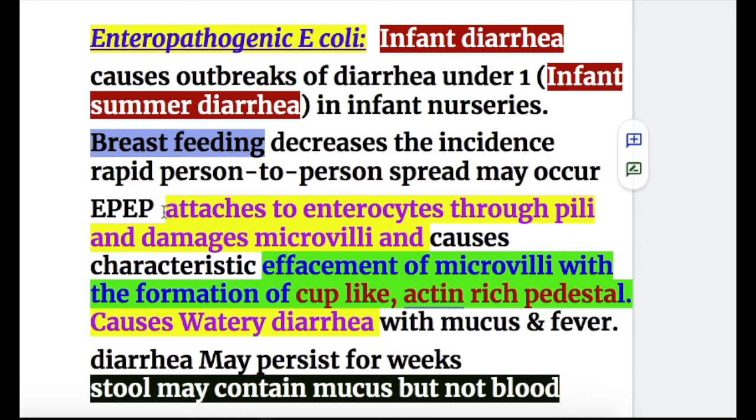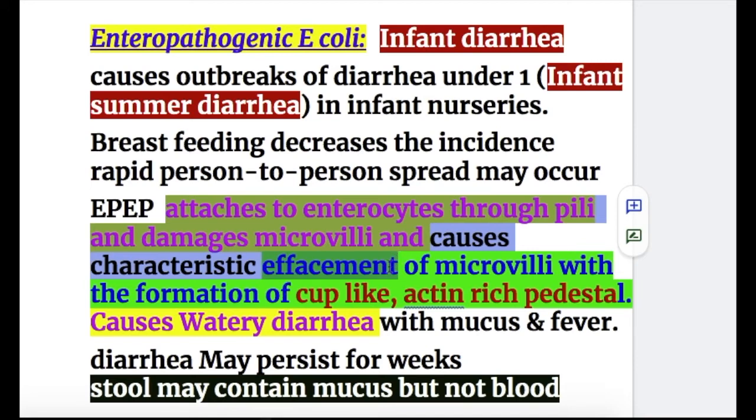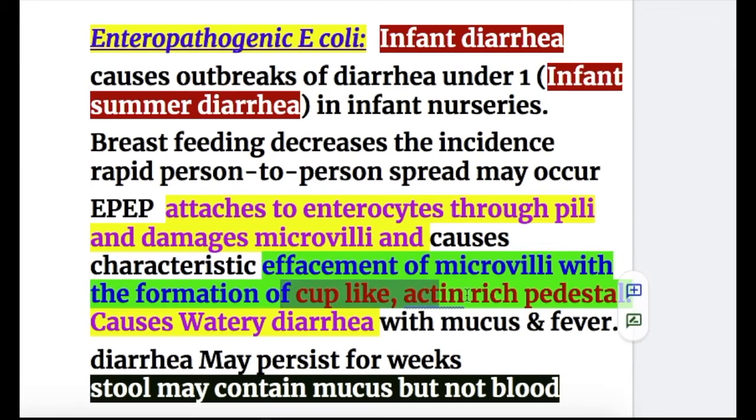Enteropathogenic E. coli attaches to enterocytes through pili, damages microvilli, and causes characteristic effacement of microvilli with the formation of a cup-like actin-rich pedestal. It causes watery diarrhea with mucus and fever. Diarrhea may persist for weeks and stool may contain mucus but no blood.